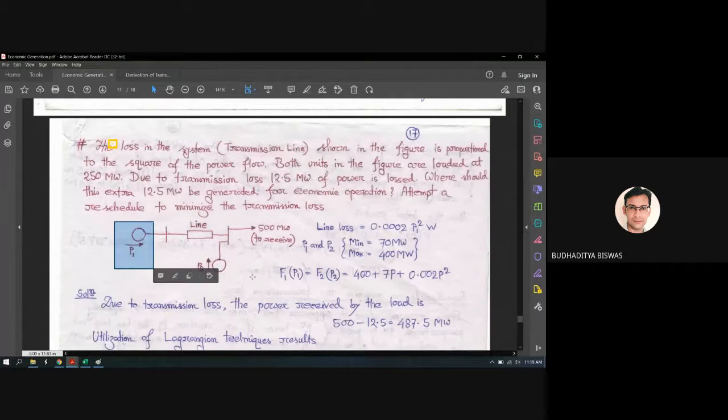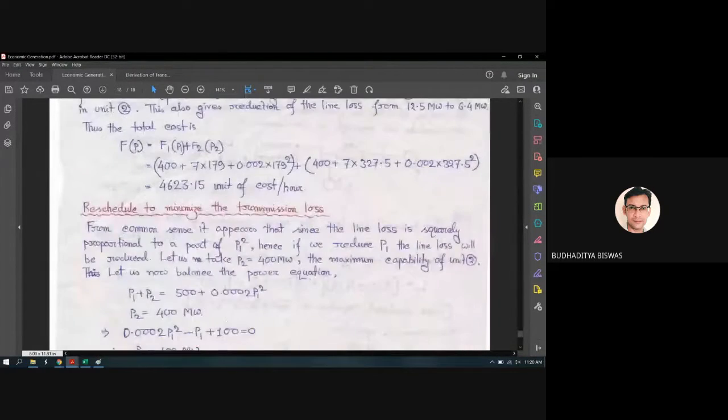This is not feasible. So we try to minimize it. Once we apply the economic criteria, the transmission loss is reduced from 12.5 megawatt to 6.4 megawatt. But now we try to reduce it further, and let's see whether this gives advantages or not.